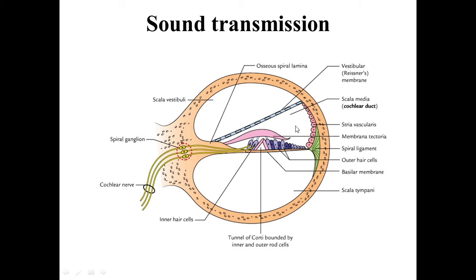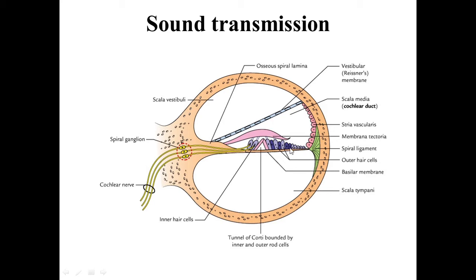This vibration of the endolymph vibrates the basilar membrane. Clear? So vibration of the perilymph of the scala vestibuli causes vibration of the vestibular membrane. Vestibular membrane vibration causes vibration of the endolymph of the cochlear duct, and this leads to the vibration of the basilar membrane.